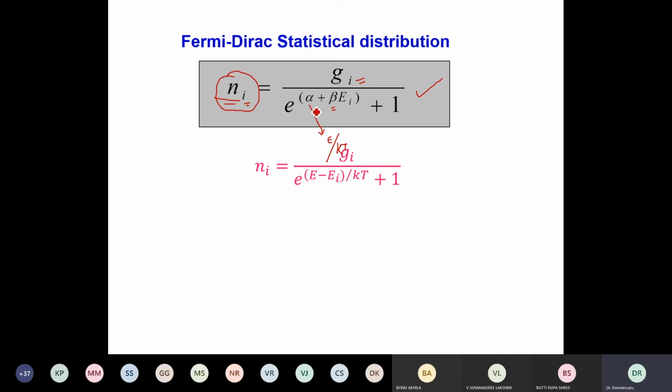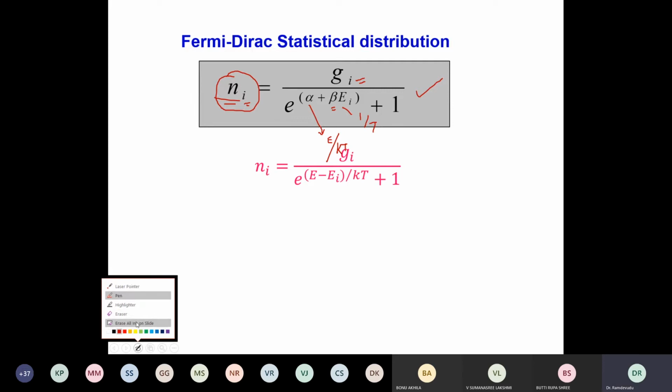So alpha is 1 by e by kT and beta is 1 by T, and thereby I will get this equation. And this equation is most important for us to follow the distribution of electrons in various energy levels.